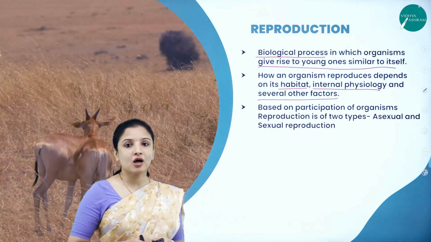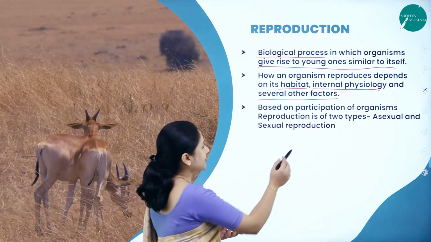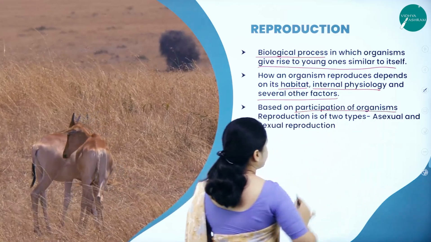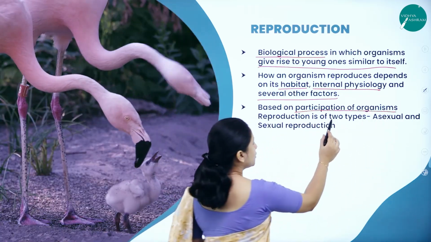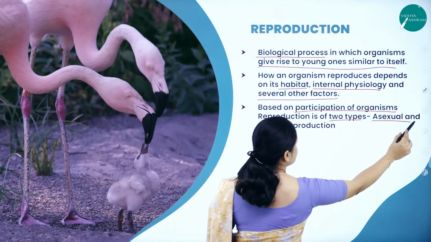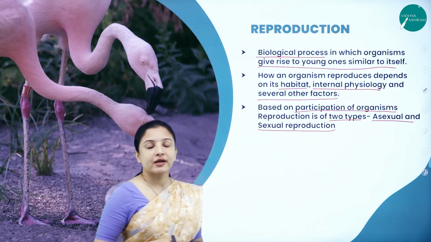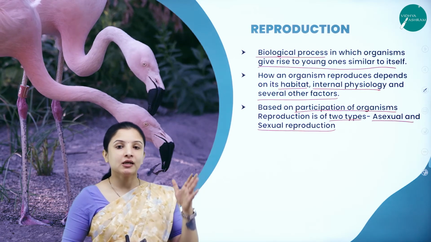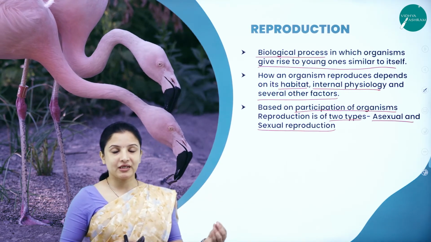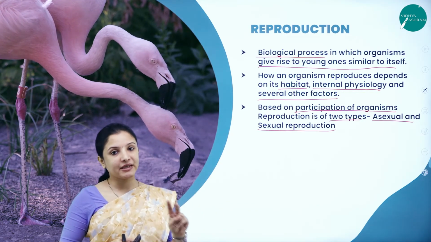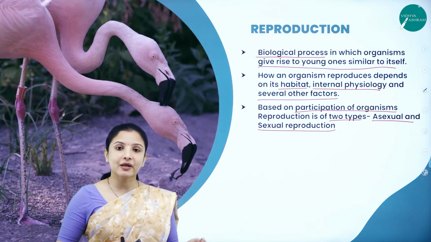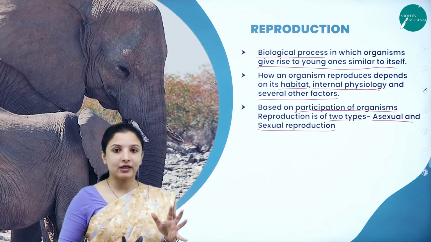So based on how the organisms participate in reproduction, it is of two types. One is asexual method of reproduction and the other is sexual method of reproduction. In asexual method of reproduction, the word asexual means two gametes are not involved. That is, the male and the female gametes are not involved here.